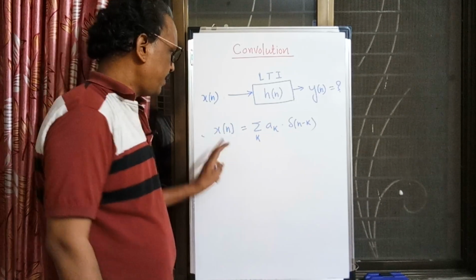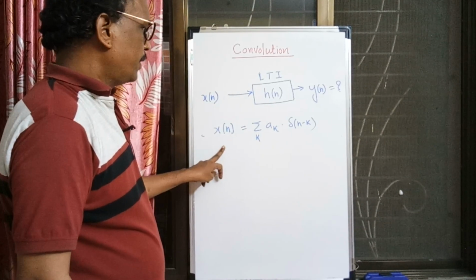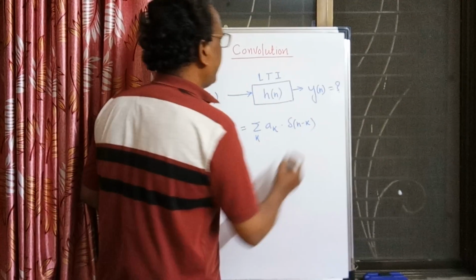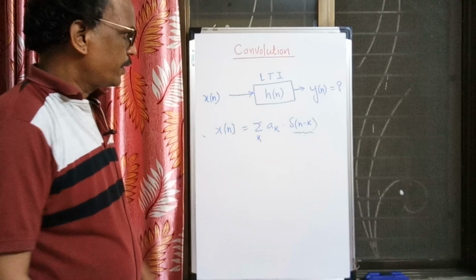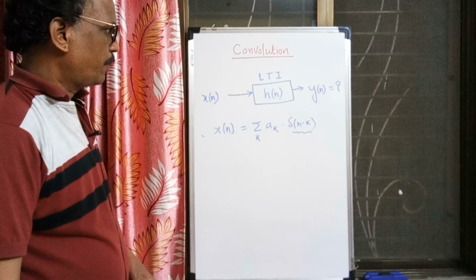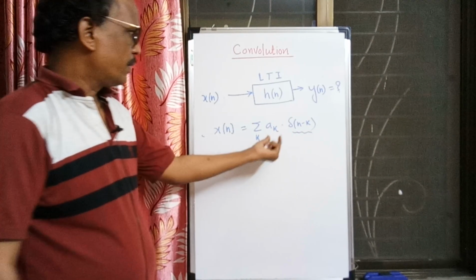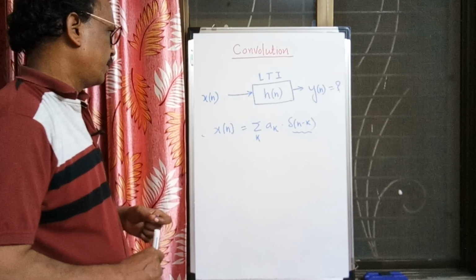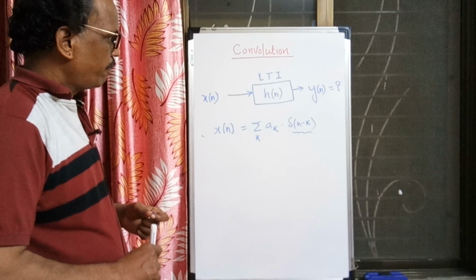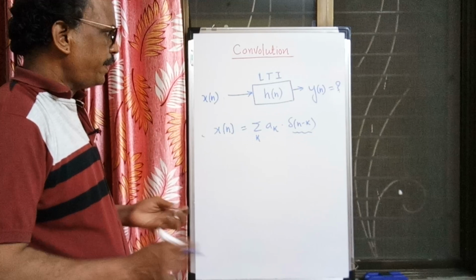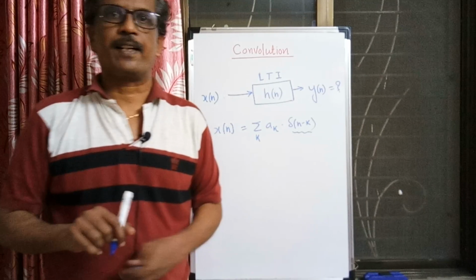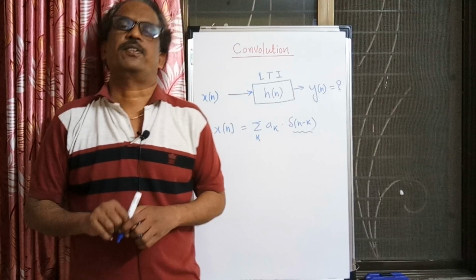So whatever signal x of n we have, we can always write it as a linear combination of shifted delta functions, where the a k's are the coefficients of the linear combination and del of n minus k is a shifted delta function, or shifted unit sample. Whenever I say linear combination, it means the a k's are coming. So it is a linear combination of shifted delta functions.